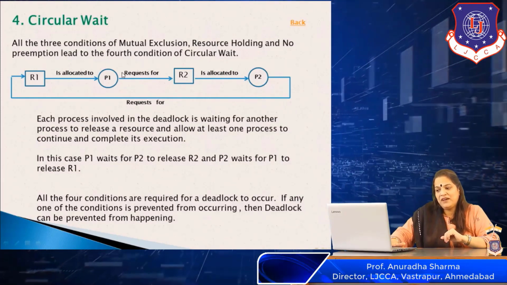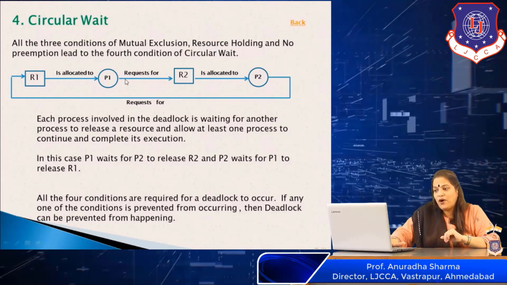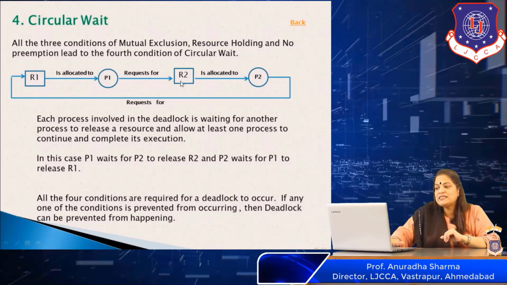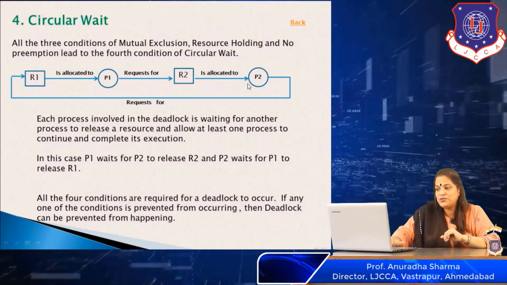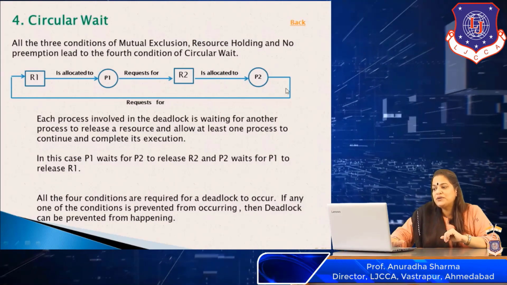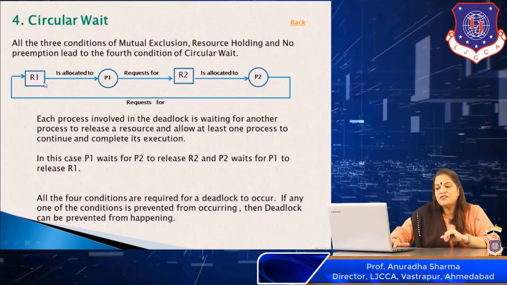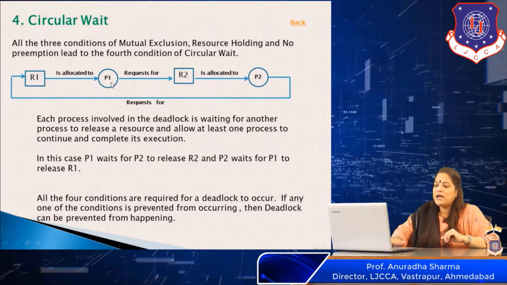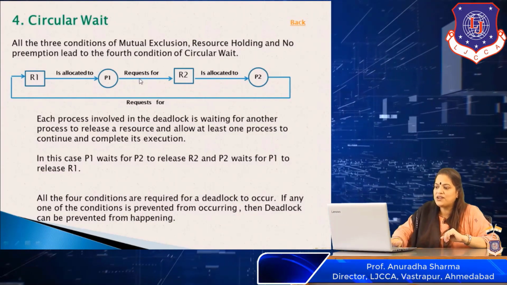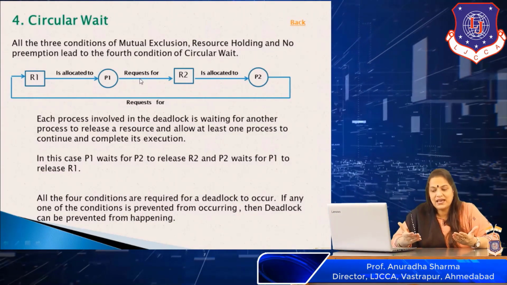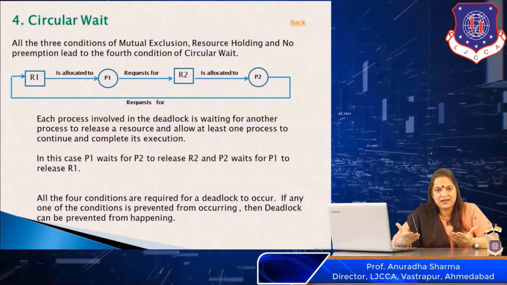Over here, P1 waits for the resource R2, which is allocated to P2. P2 has R2, it is requesting R1, which is allocated to P1. P1 is again requesting R2, and this cycle continues. And this is what is a circular wait condition.